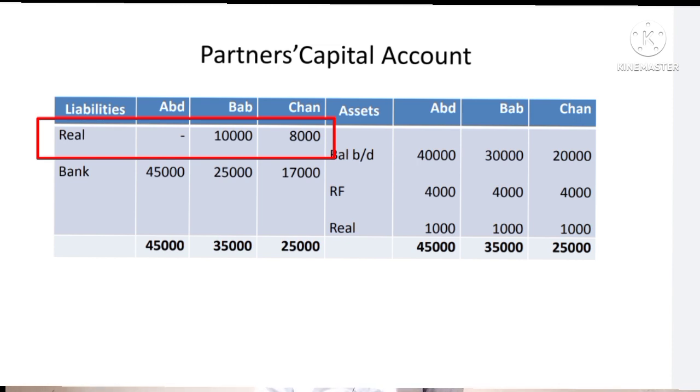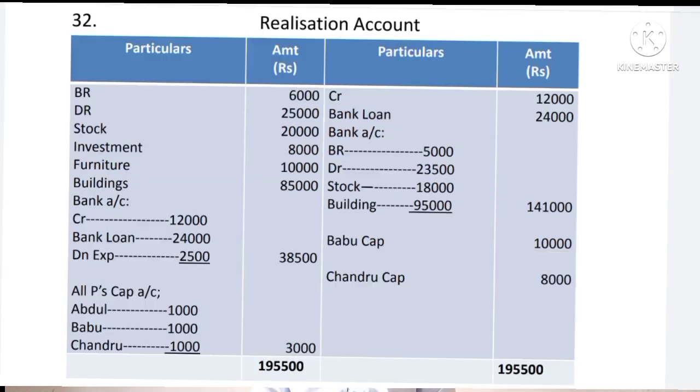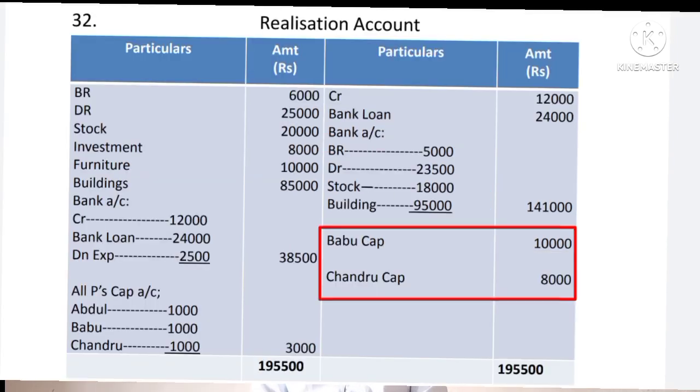So record 8,000 in his column. Therefore, Babu's capital account debtor to realization account 10,000. Chandru's capital account debtor to realization account 8,000, and the same has to be recorded in the realization account. Realization account credited by Babu's capital account 10,000, investment taken, and by Chandru's capital account 8,000, furniture taken.